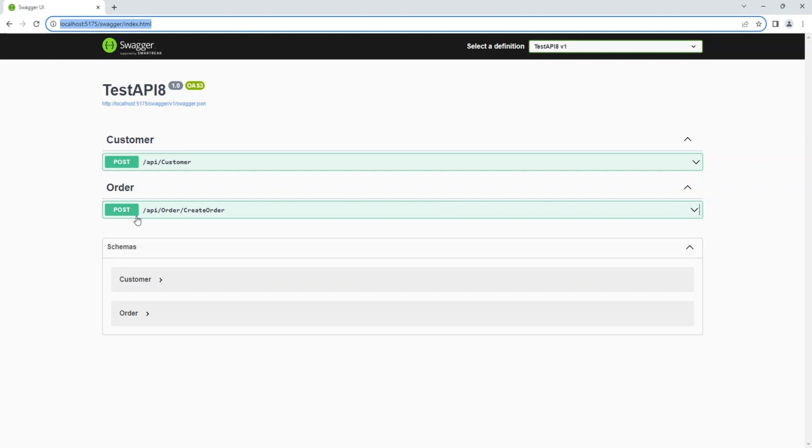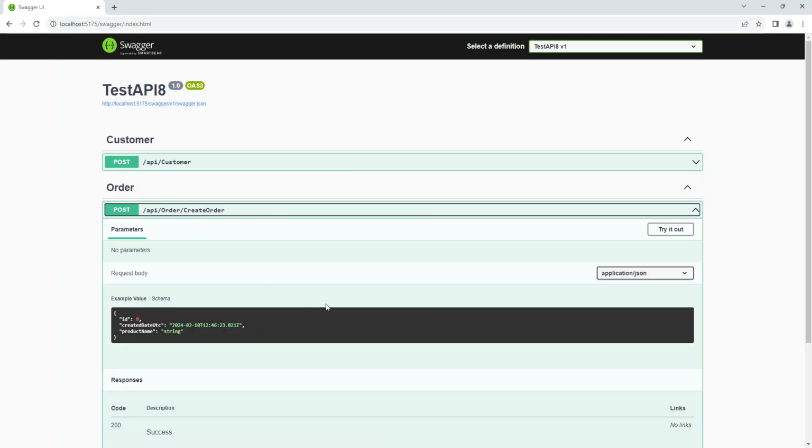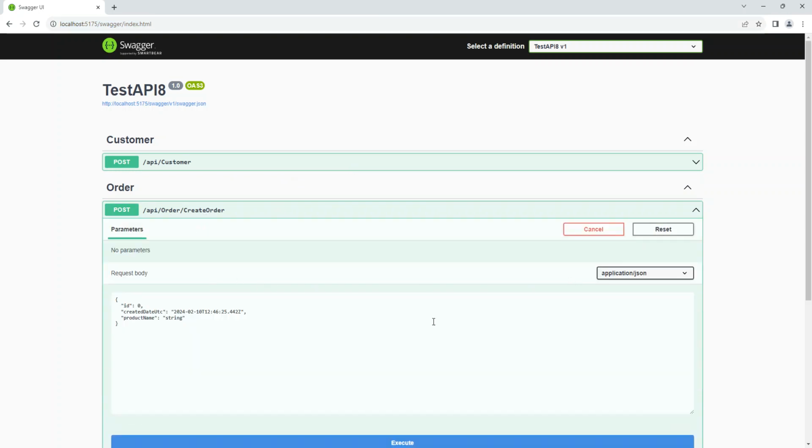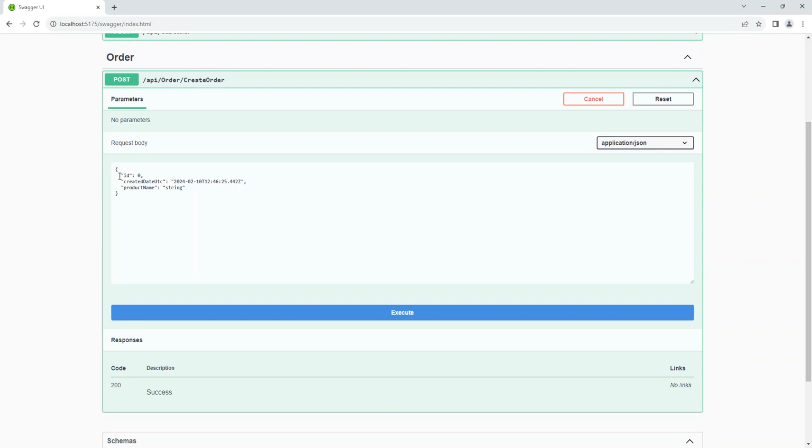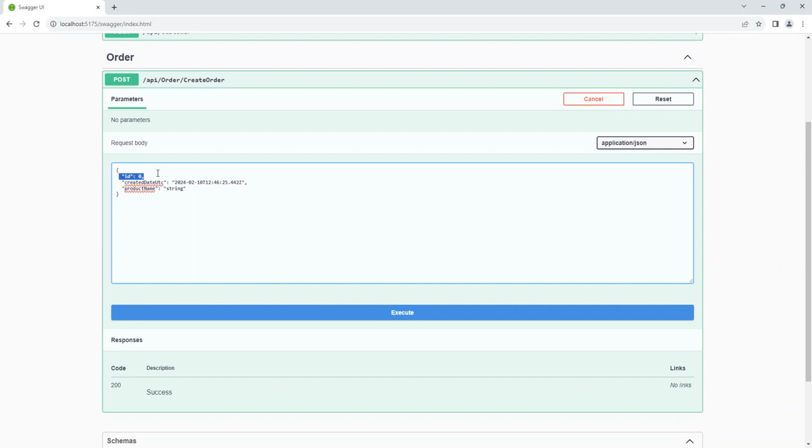So this is our customer API, order, and create order. Let's try that out. This ID is automatically created, an identity. So we just pass this. It's just a product one or test product.